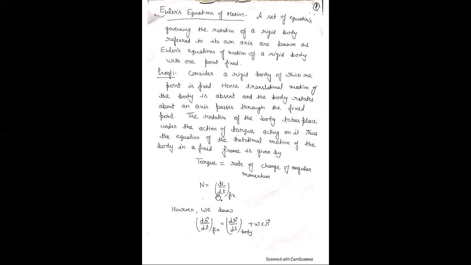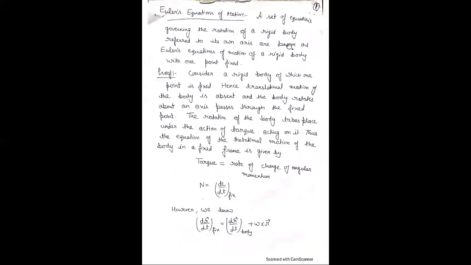Now the equation of motion in terms of angular momentum L: N is equal to dL by dt in the fixed frame, because dL by dt is torque. That is equal to dL by dt of the angular momentum in the rotating body frame, plus omega cross L. Omega is the angular velocity of the body, and L is the angular momentum.